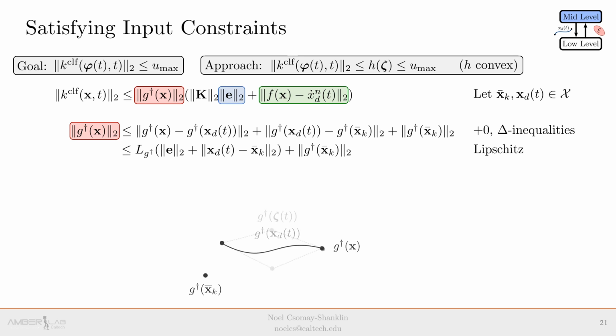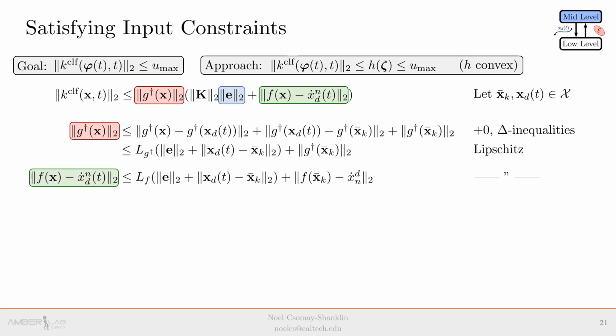Looking ahead, we will be able to replace the desired trajectory with the control points, giving us a tractable way to satisfy the bound on the above norm. We can do the same procedure for the drift dynamics, and we know that the error signal is bounded by a constant e bar from the properties of the low-level controller from before.